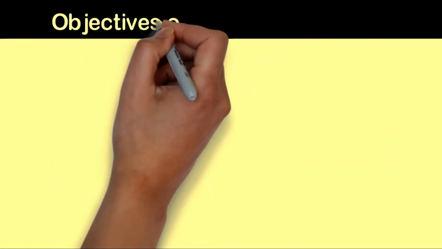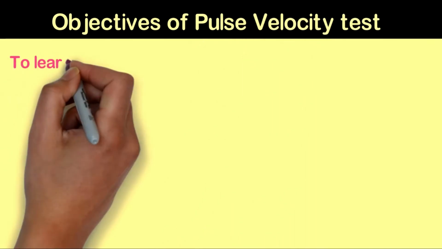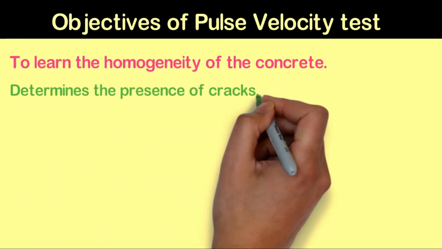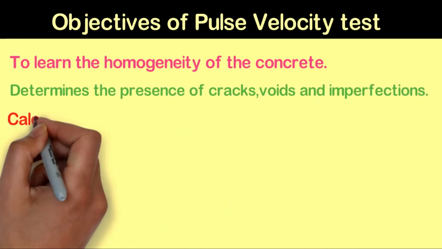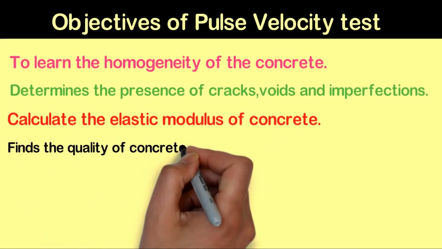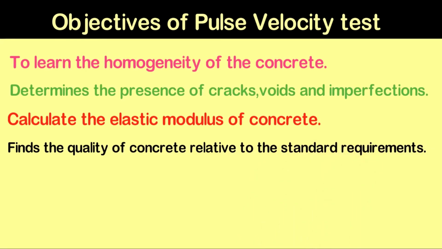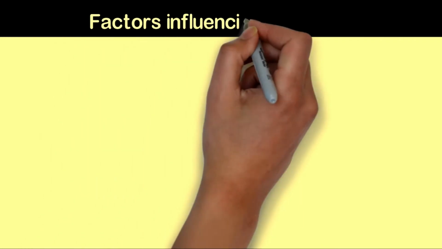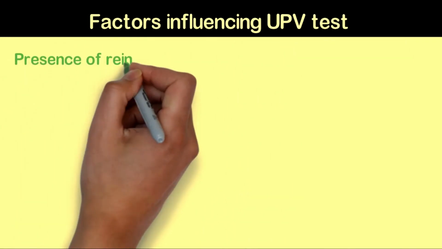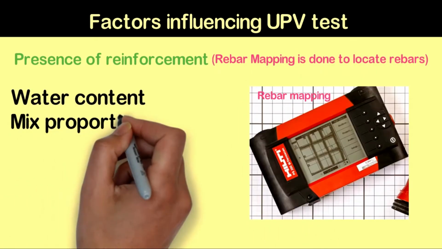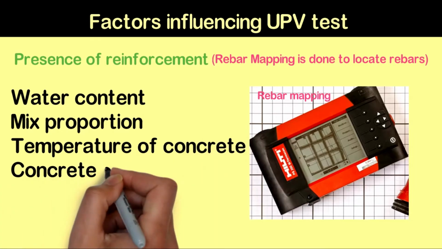What are the objectives of ultrasonic test? They are used to learn the homogeneity of the concrete that determines the presence of cracks, voids, and imperfections, to calculate the elastic modulus of concrete, to find the quality of concrete relative to the standard requirements, to determine the age of concrete. What are the factors affecting UPV test? The presence of reinforcement, water content, mix proportion, temperature of concrete, concrete age, and stress level of concrete.